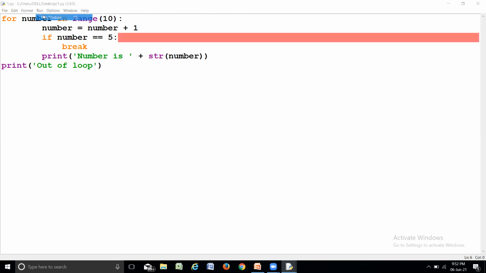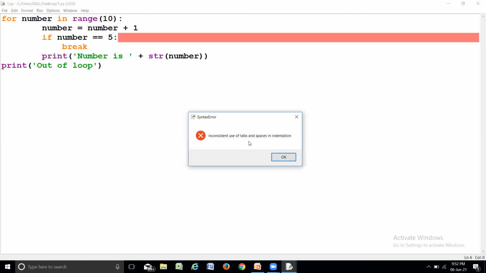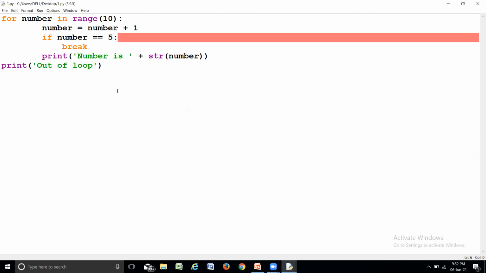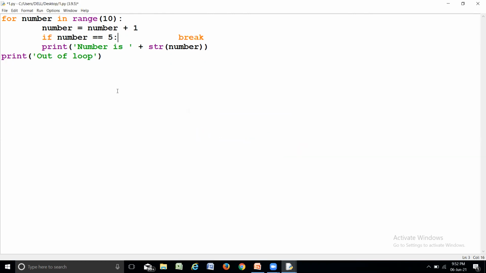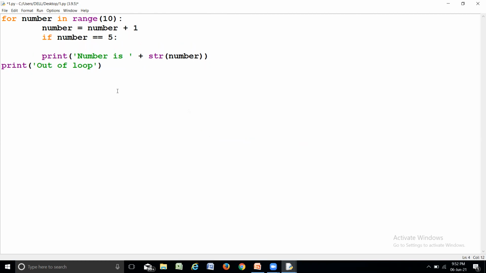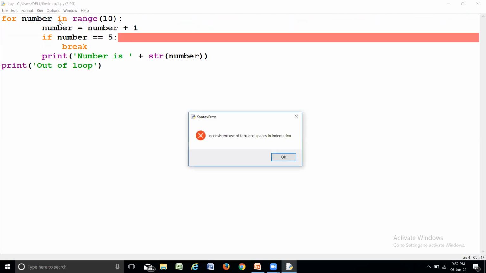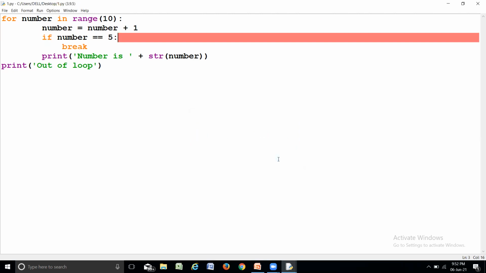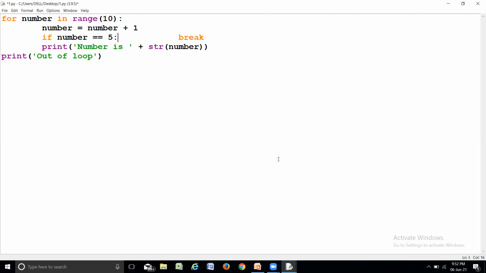Now let us run it. Inconsistent use of tabs and spaces in indentation. Where is it exactly?